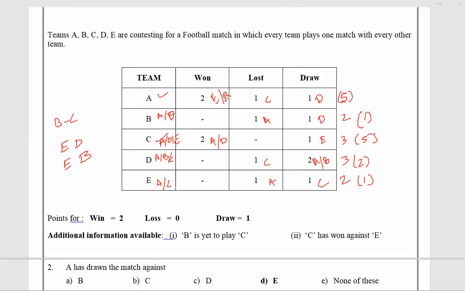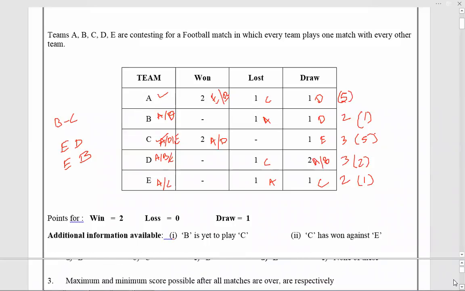Yes, there is. C won against E is not being satisfied. There is a contradiction. That means our first assumption was incorrect, that E lost against A. That means E drew against A. Option D.